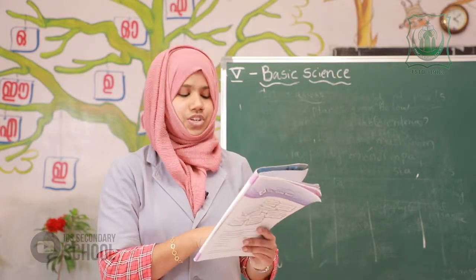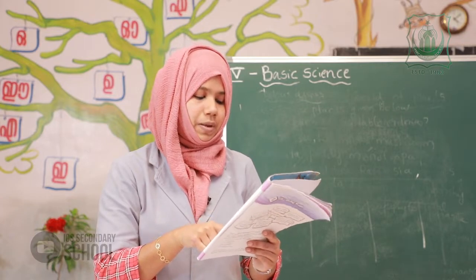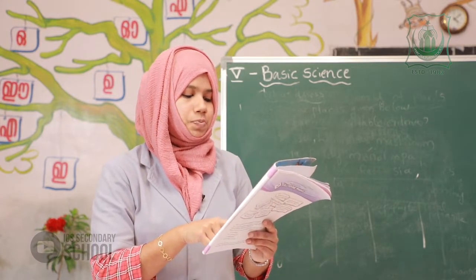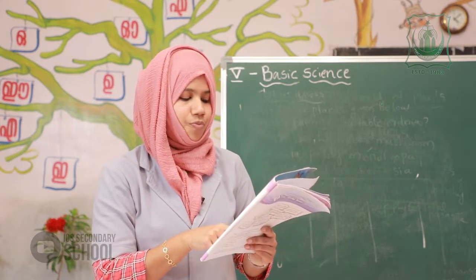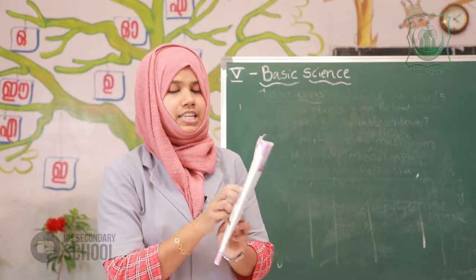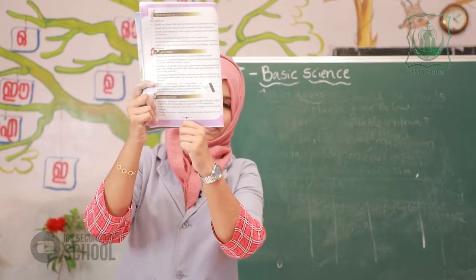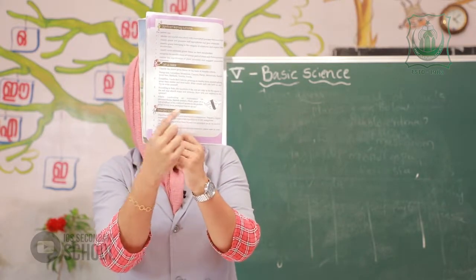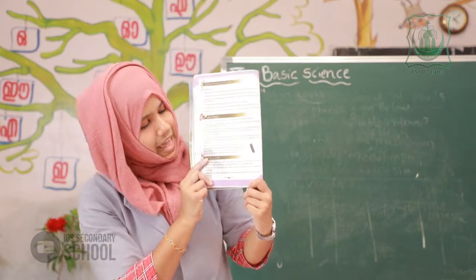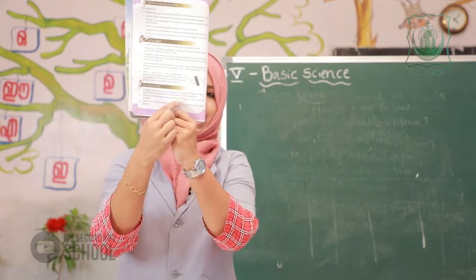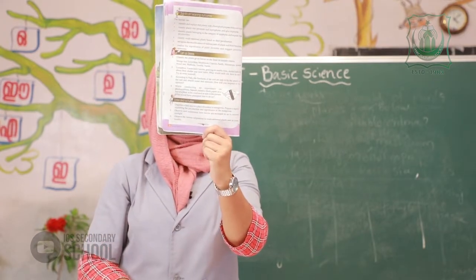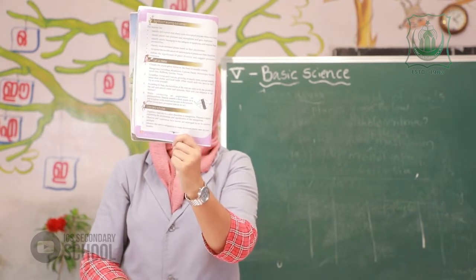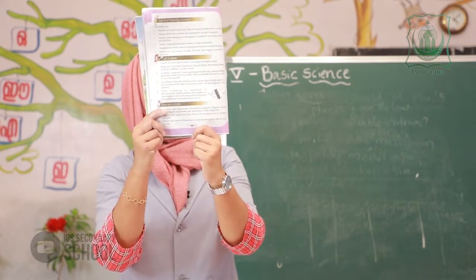The last question. While conducting an experiment on photosynthesis, Sajish pasted a black paper on a leaf of a plant in his courtyard, as seen in this picture. Can you see this picture? Yes, on the leaf there is a black paper pasted on it. Okay, this is your last question.